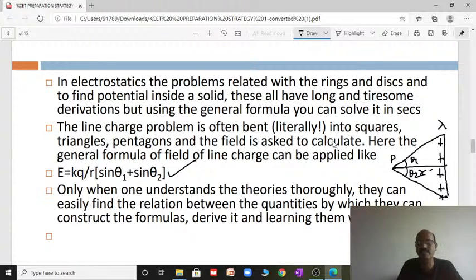Calculation needs more practice. Only when you understand the theories thoroughly can you easily find the relation between the quantities by which you can construct the formulas. Derive it, and learning them will be simple. Once you know the derivation, you know when and where to apply the final formula and which concept. That is why derivation is very important while learning theoretically. Then only you know when and where to apply it in a problem.